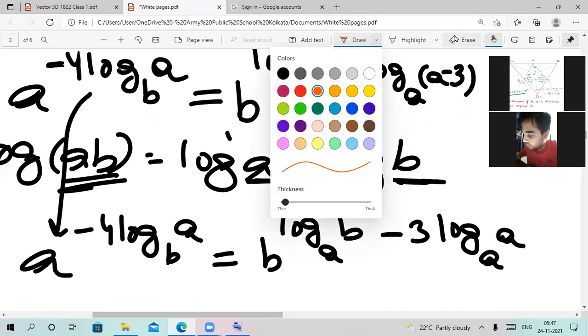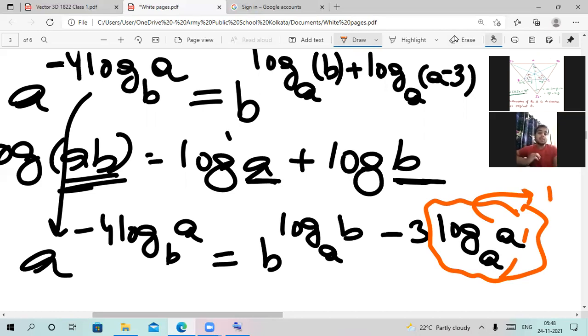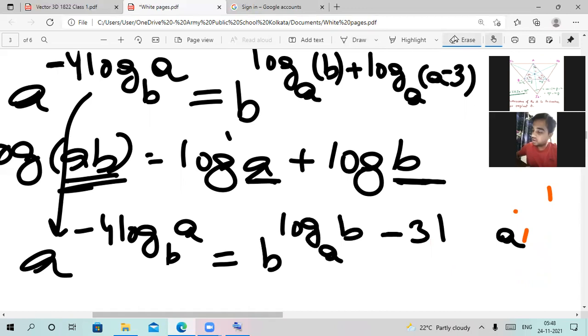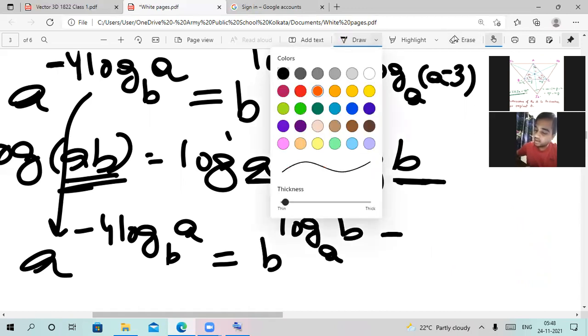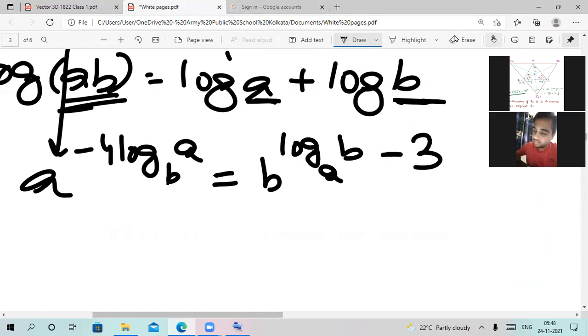And here we all know that when the base as well as the argument are the same, the value of this logarithm becomes 1, because in this case the base as well as the argument, both of them are the same. So we can simply strike off this logarithm and just have a minus 3 here, and we are good.